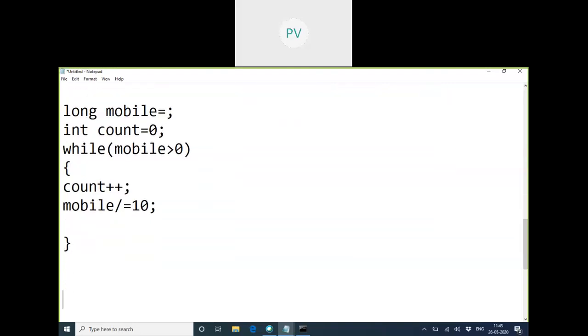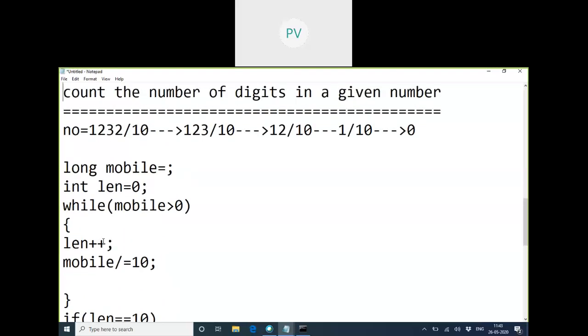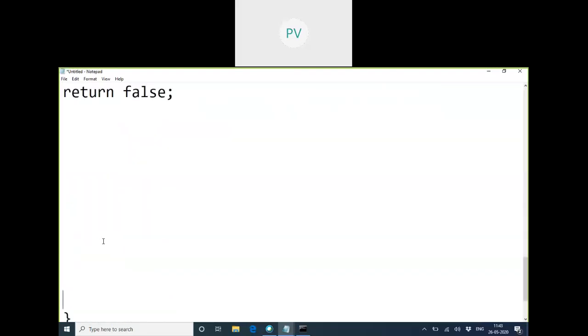So you're returning the count only, or you can make it as length, right? Instead of count, you can take a variable and just make it as length. If length is equal to 10, return true, else return false. Yes, sir. Writing this whole thing inside the function. Is that clear?